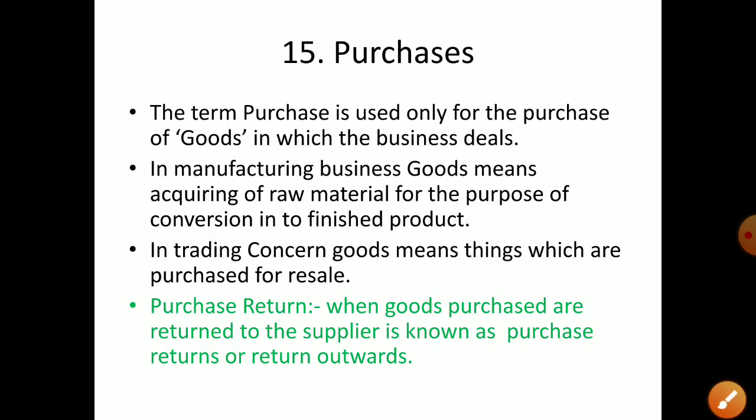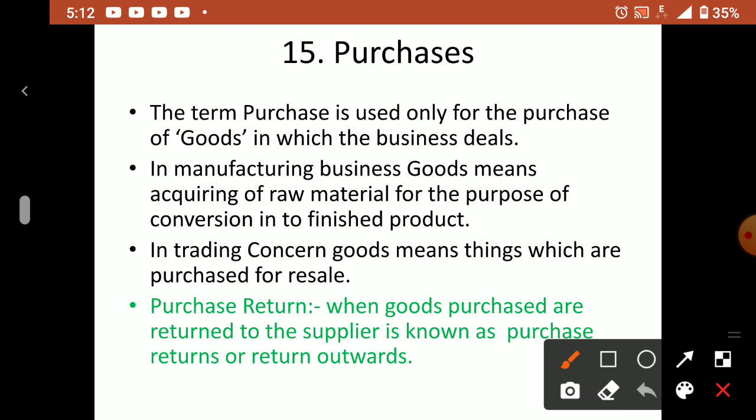Remember this very carefully. If you purchase a machine, it is not purchase. You write the name of that machine. But when you purchase goods for sale, then only you will write in business, we write purchase. So wherever you see the word purchase, you have to think they purchased for sale, or the main item of that business is purchased. So when they purchase land, they will write land rupees 10 lakh. They will not write purchase. But I am running a textile shop, so I am bringing clothes from somewhere, Coimbatore, for rupees 5 lakh, then what will I write?